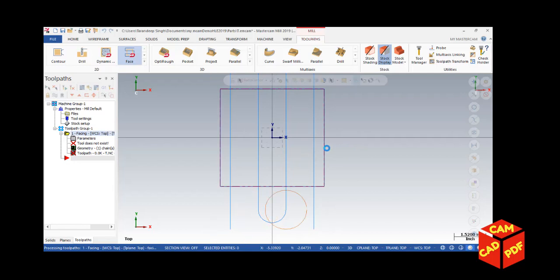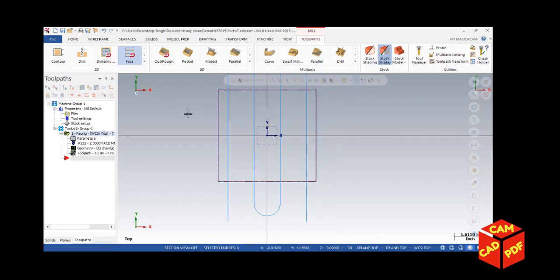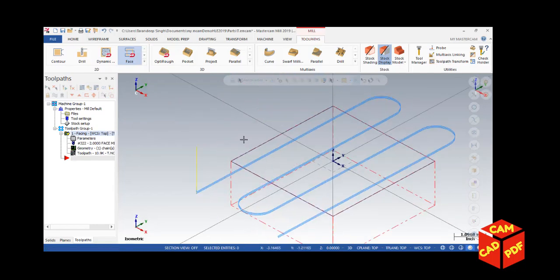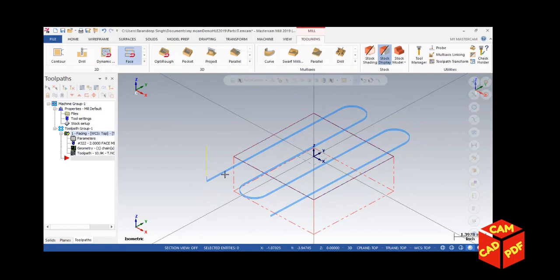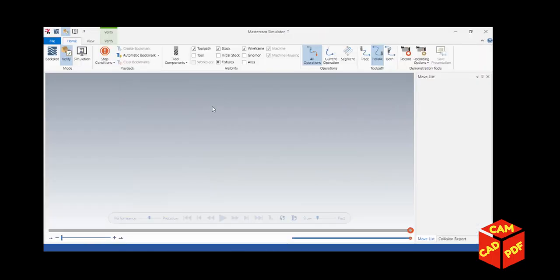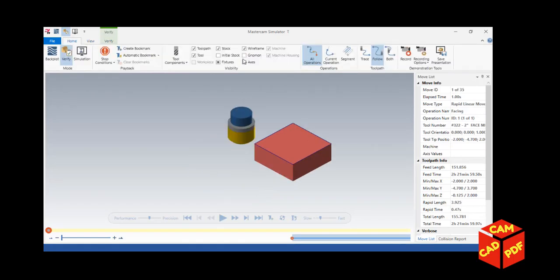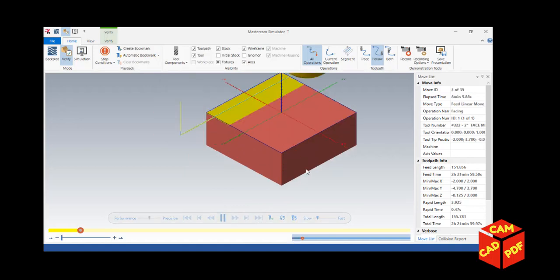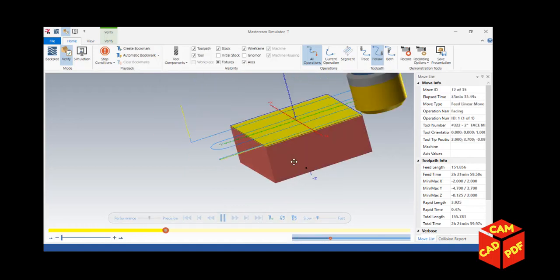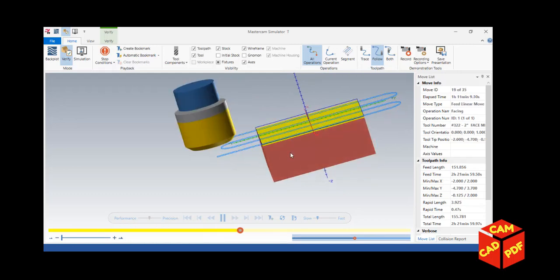And now we're gonna click on isometric view. You see the blue line shows the facing tool path. To verify it, select all operations, click on verify selected operations, and then click on play, so let's start. First pass, second pass, third pass, and now it's the finish pass.